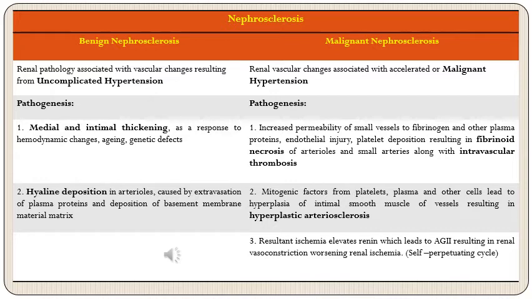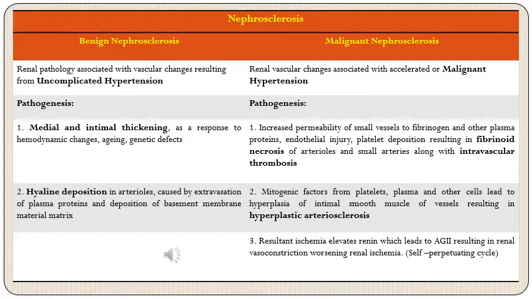Moving on to lesions of malignant nephrosclerosis, here we see fibrinoid necrosis, and secondly we see hyperplastic arteriosclerosis, or simply called onion skinning. Starting with fibrinoid necrosis, here there is increased permeability of small vessels to fibrinogen and other plasma proteins, along with endothelial injury and platelet deposition, and all these contribute towards fibrinoid necrosis of arterioles and small arteries. And along with that, there is intravascular thrombosis. This intravascular thrombosis is again because of endothelial injury and platelet deposition.